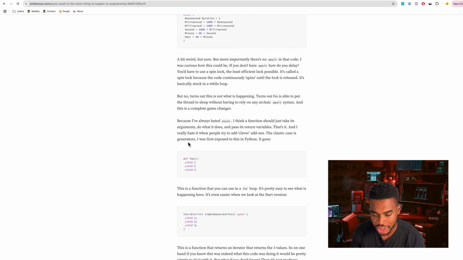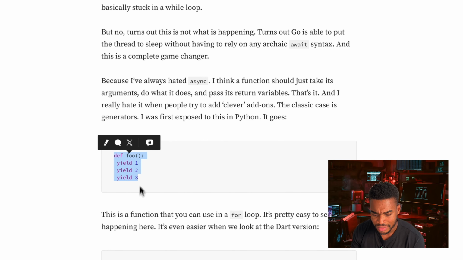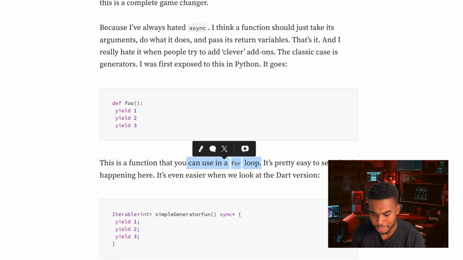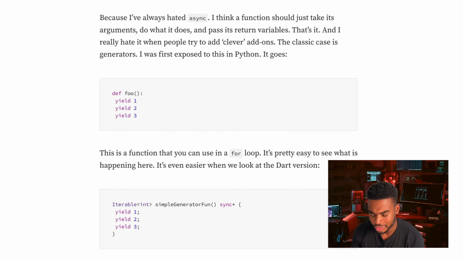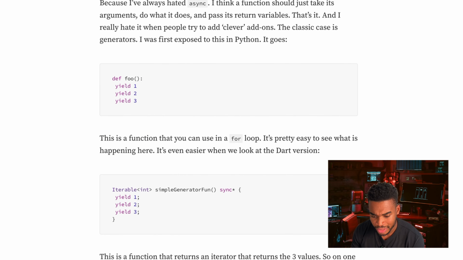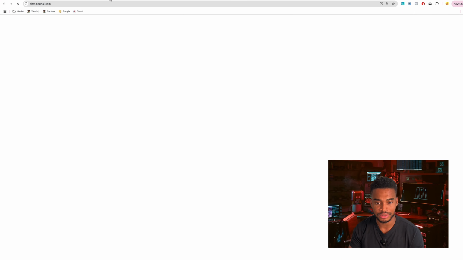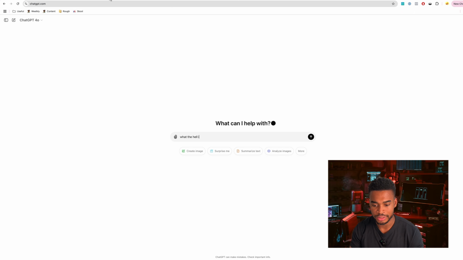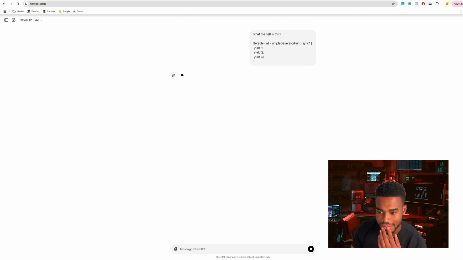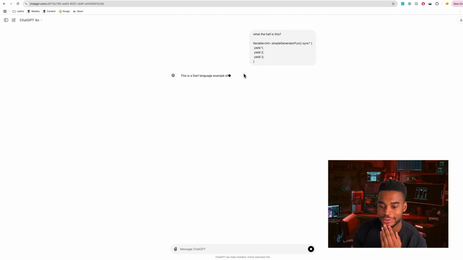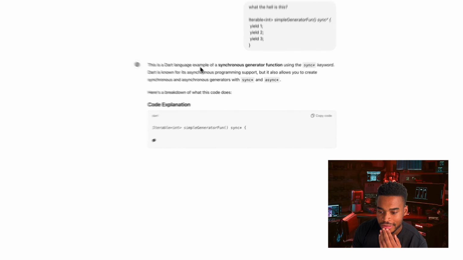The classic case is generators. Oh yeah, right. This function's for loop. This is a function that returns an iterator that returns the 3 values. So on one hand, if you knew this was indeed what this code was doing, it would be pretty simple. But if you don't know, then it's just madness. This is madness. I have no idea what this is. In fact, let me just ask ChatGPT, what the hell is this? I write Dart. I develop in Flutter, but I don't know what this is.